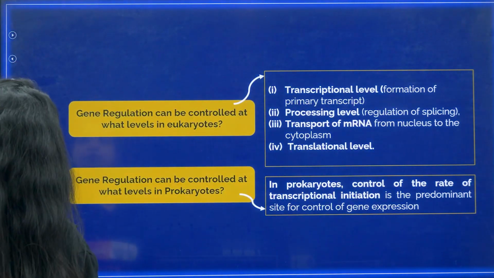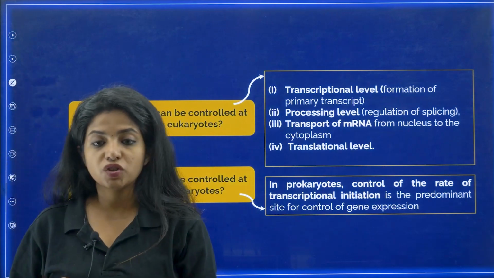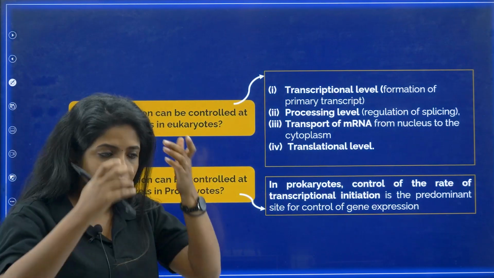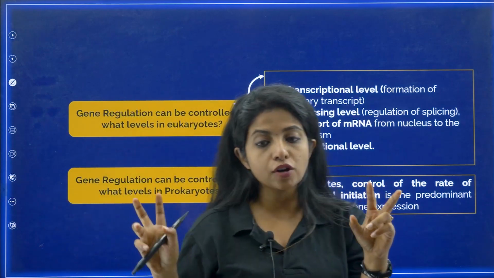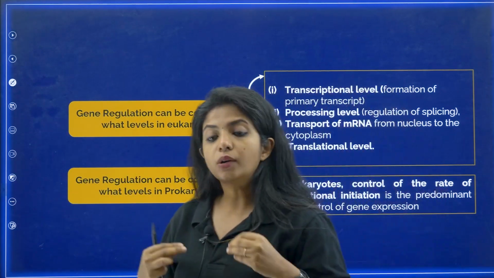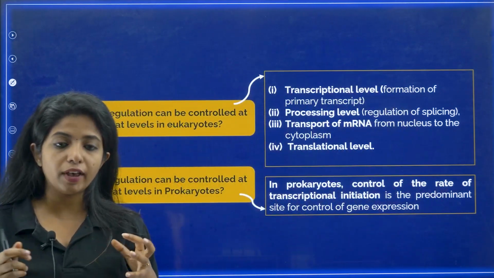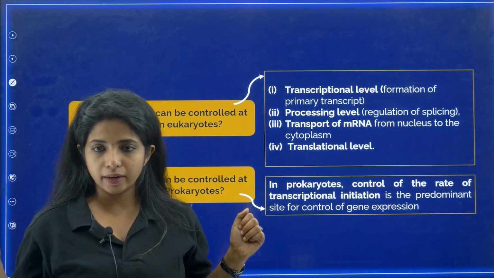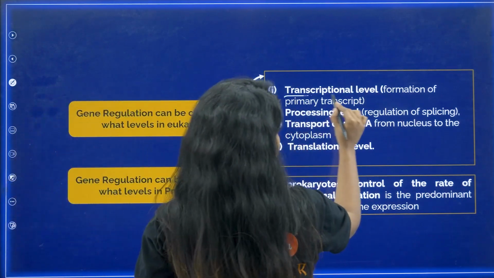Now, over here, a question. Gene regulation can be controlled at what levels in eukaryotes? As in, for example, I want to control the production of protein. How do I control it in the case of eukaryotes, where we have a nucleus and membrane-bound cell organelles? First thing, transcriptional level.